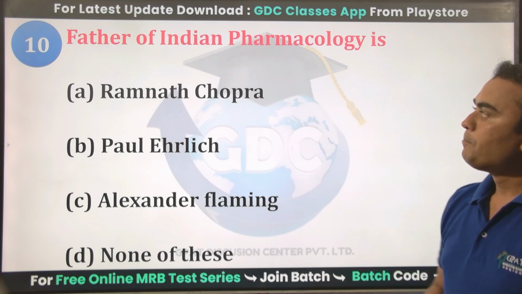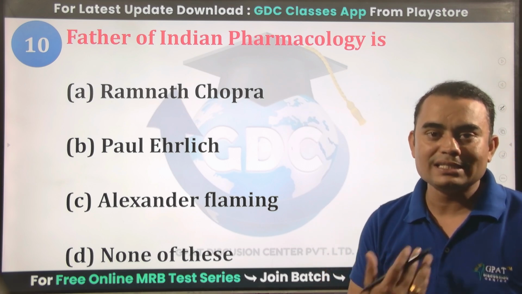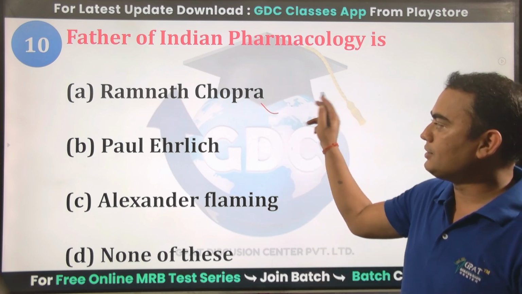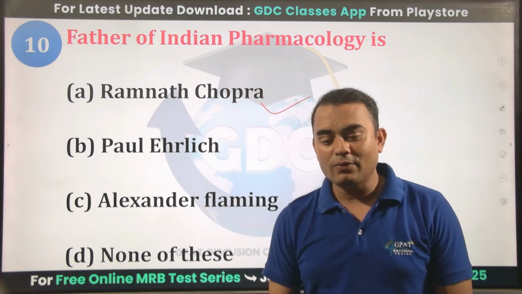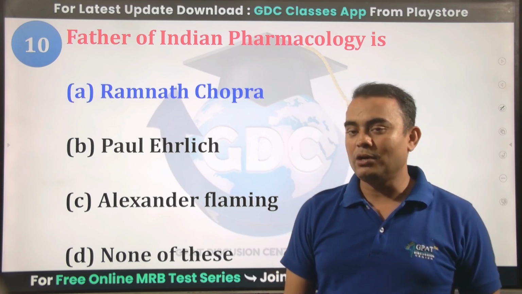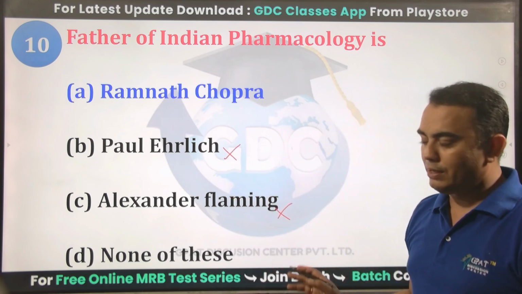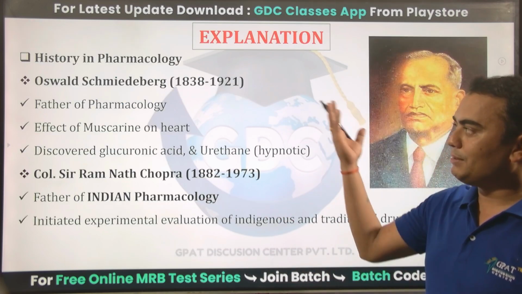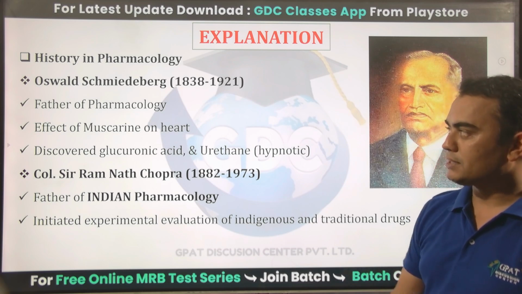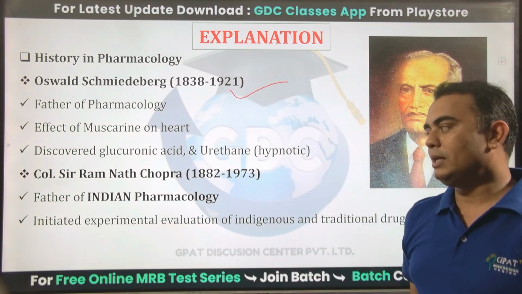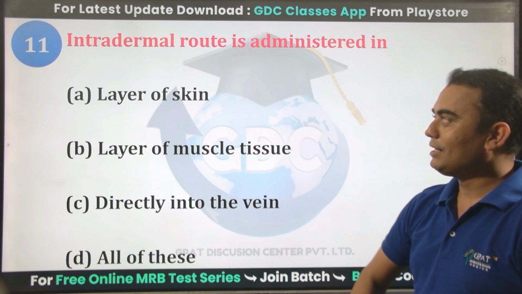Father of Indian pharmacology. Recently we have discussed that the father of Indian pharmacology is Ramnath Chopra. Yes, Colonel Ramnath Chopra. He is the person who was also the chairman of the drug inquiry committee. So father of Indian pharmacology, Ramnath Chopra sir. Paul Ehrlich, father of chemotherapy. Alexander Fleming discovered penicillin. So the correct answer will be, yes, father of Indian pharmacology, Ramnath Chopra sir. While father of pharmacology, Oswald Schmiedeberg sir. Find out both names consecutively. Yes, these both are important.